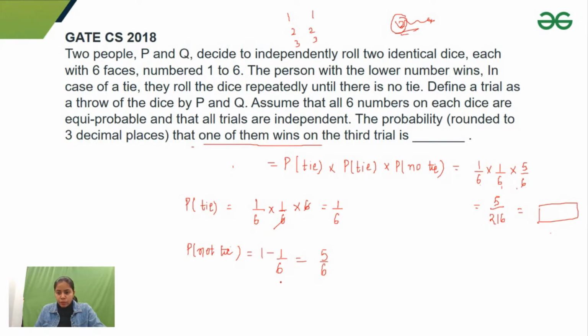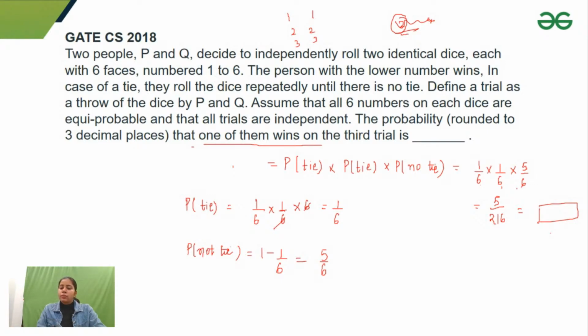6 by 36 would not work here. I hope you get why 6 by 36 would not work. Just let me know, guys, if there is any confusion. 5 by 6 is also not correct because 5 by 6 is the probability of not winning.